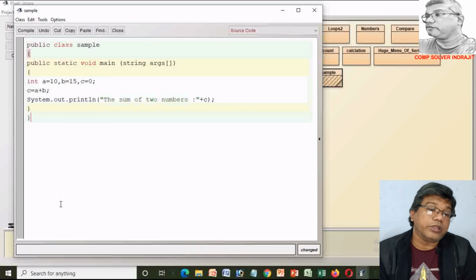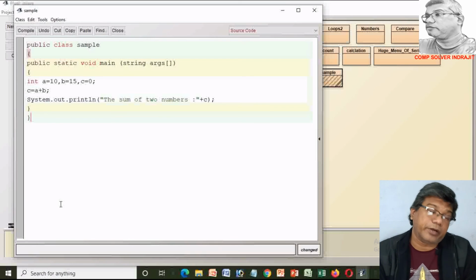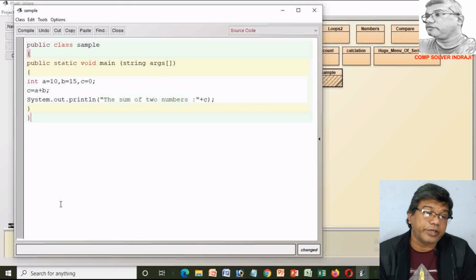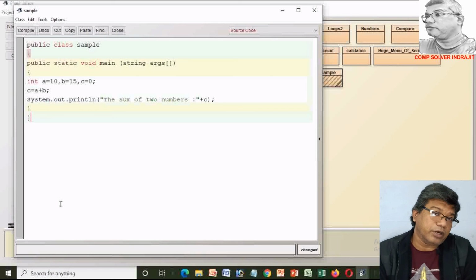After making all the calculations, the last part is the display of the output. Here we use System.out.println to display anything on the screen. So the main function of System.out.println is to display anything on the screen, and the things which we want to display, we must put within quotes and within the parenthesis.